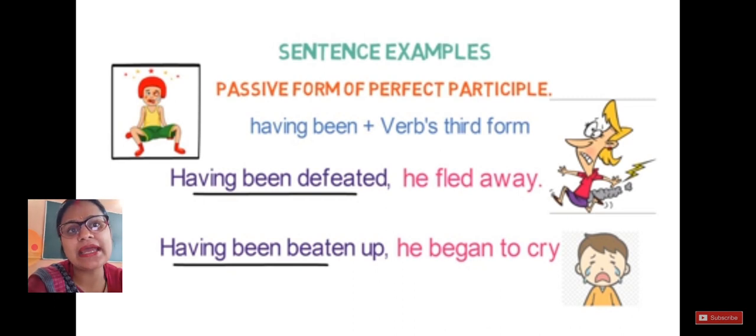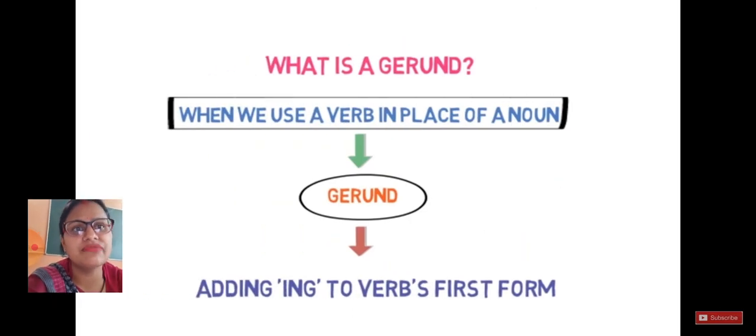It is followed by having been plus verb's third form. Having been defeated. Now you just check carefully, having been, but after that verb's third form, defeated. He fled away. Having been bitten up, he began to cry. Whenever you find these kinds of sentences, you just have to recall in your mind whether it's a present participle, past participle or perfect participle. The participle can be performed in only these three ways.